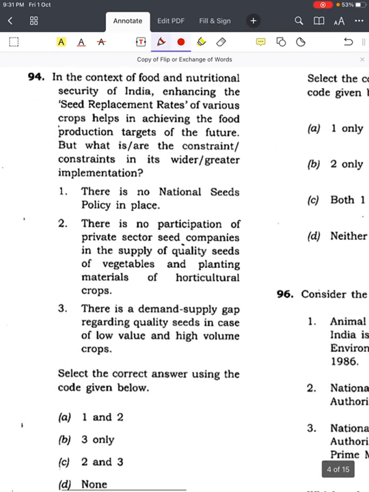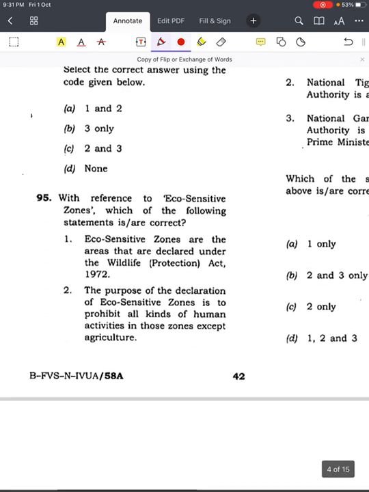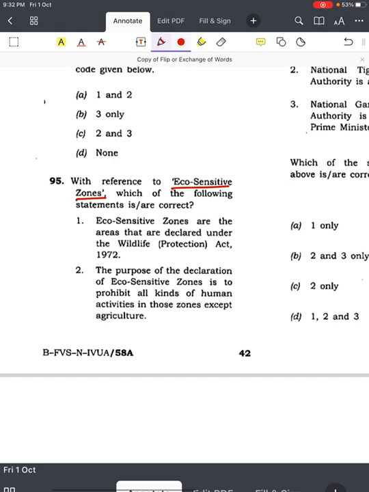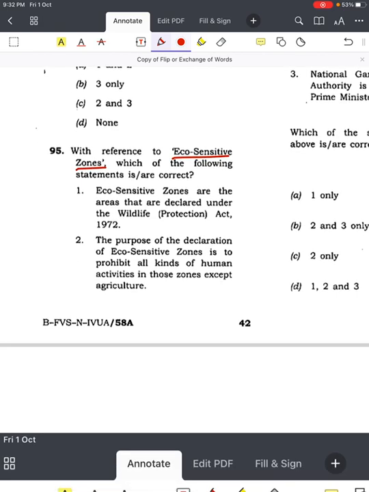Next question from 2014, with respect to eco-sensitive zones. With reference to eco-sensitive zones, which of the following statements is/are correct? Eco-sensitive zones are areas that are declared under the Wildlife Protection Act. We know it is not the Wildlife Protection Act, it is the Environment Protection Act 1986. That's why the first statement is wrong.